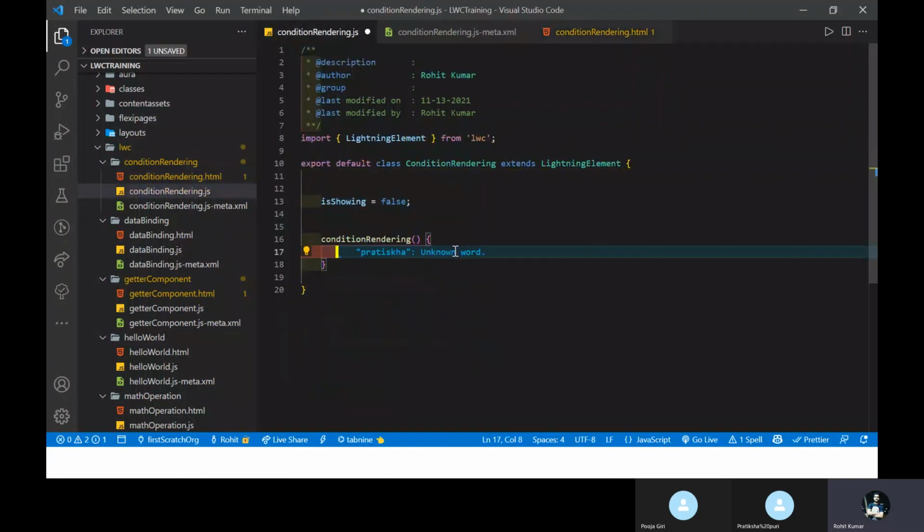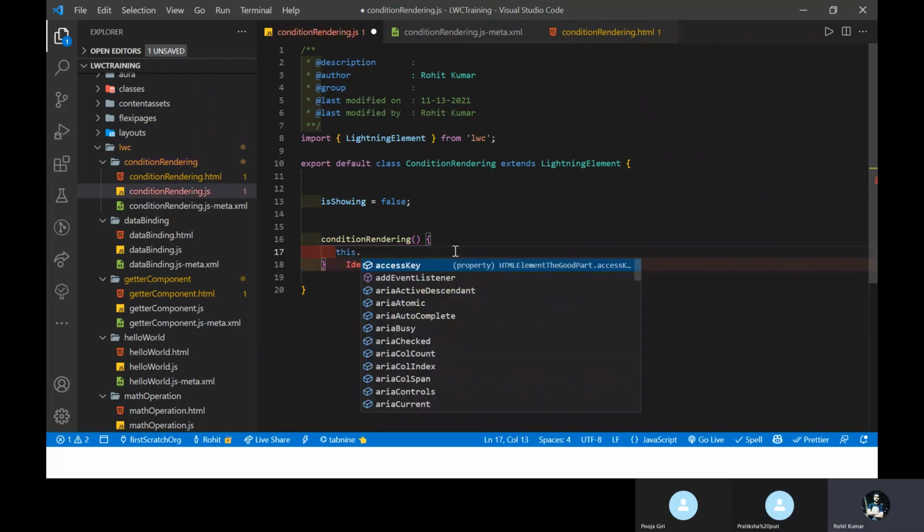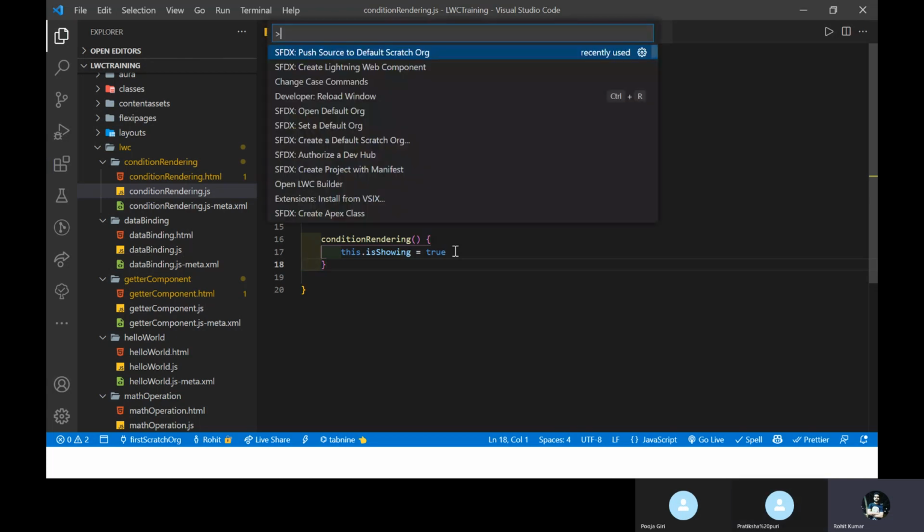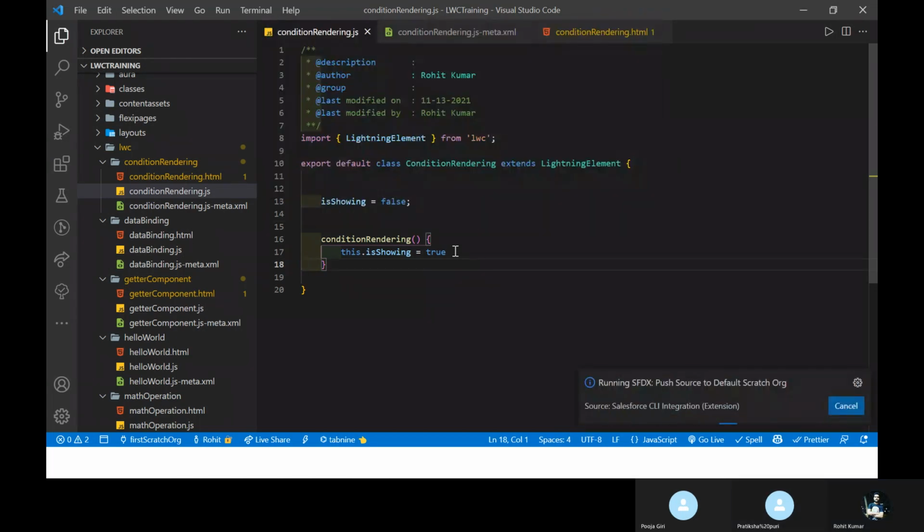Let me remove this alert, and you have to change isShow to false, and vice versa, this.isShow equal to true, because once I click the button, it will show me some text like the conditional statement. Just save it and deploy this code again.